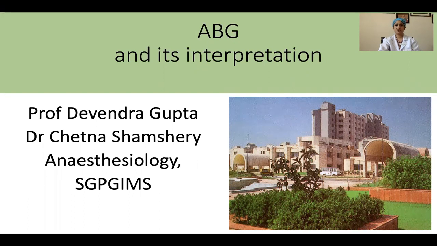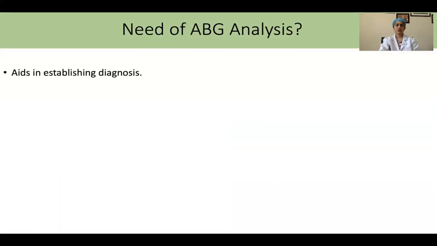The results of it are available in short interval as compared to the stat lab values, which takes relatively longer time. The importance of ABG is because it will help us in establishing a diagnosis. It will not pinpoint towards one diagnosis, but a differential diagnosis. And so it is important for us to know the clinical history of the patient so that we can come down to one diagnosis.